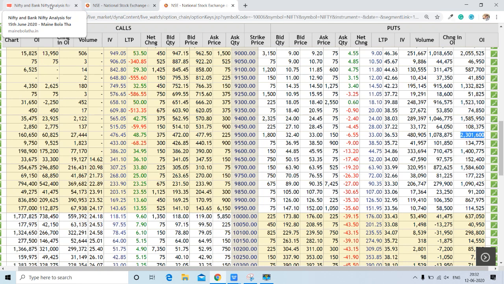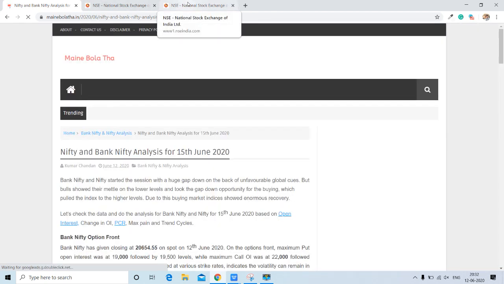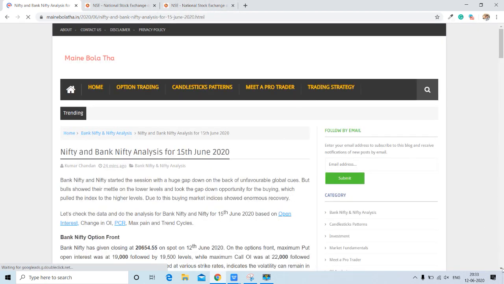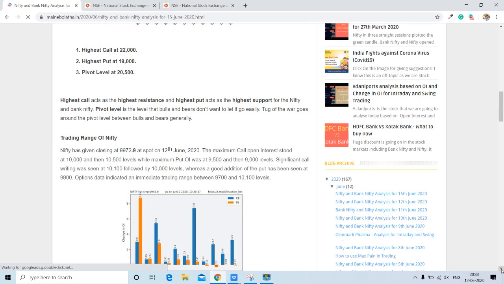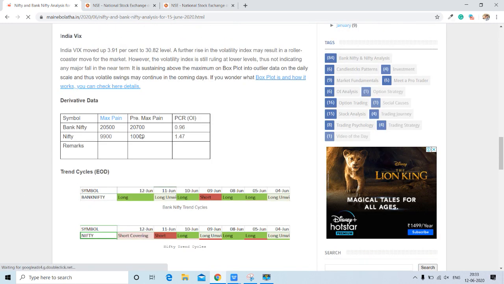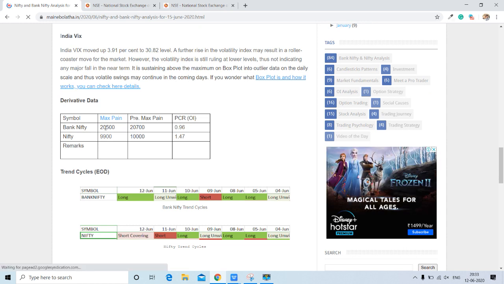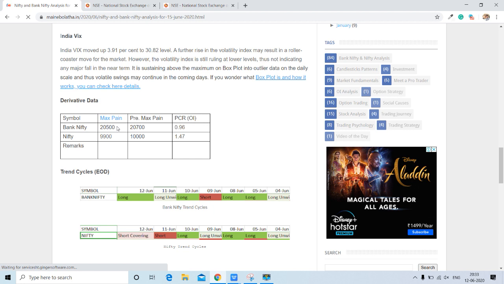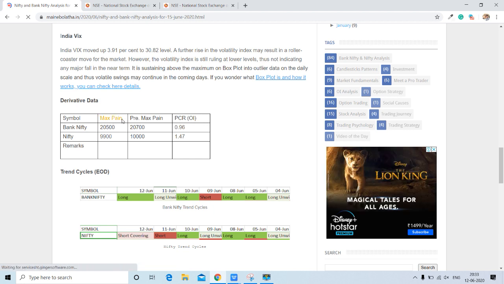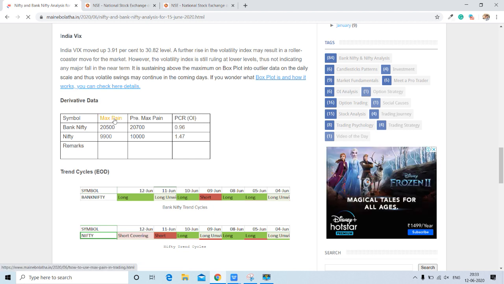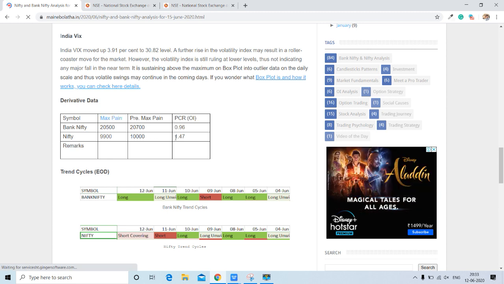Now we will check out the max pain and PCR and trend cycle for Nifty and Bank Nifty. For that purpose we will go to our blog and check out what is going on in our blog on trend cycle in Nifty and Bank Nifty both. First we will check out the max pain. The max pain for the Bank Nifty has decreased, and the Nifty has also decreased. This is negative. You can read more about max pain after clicking this link.